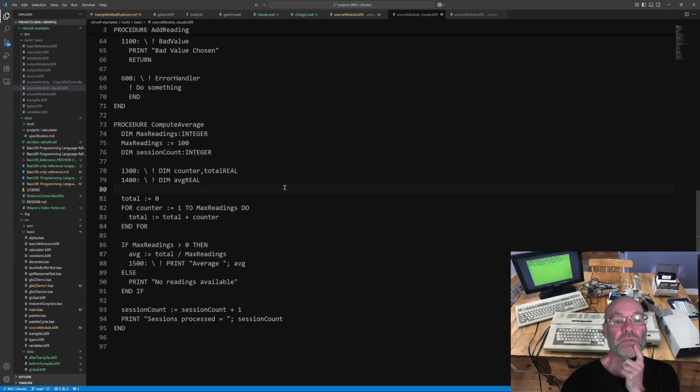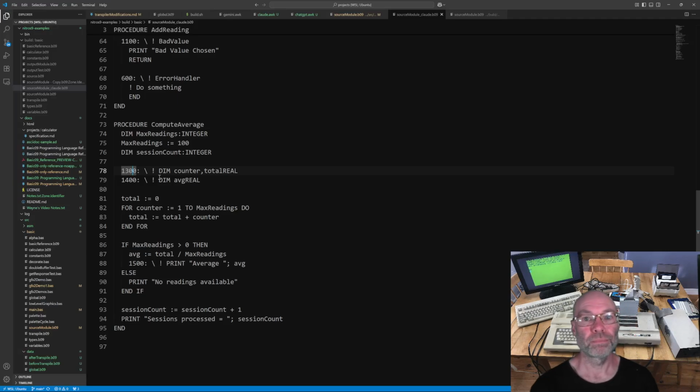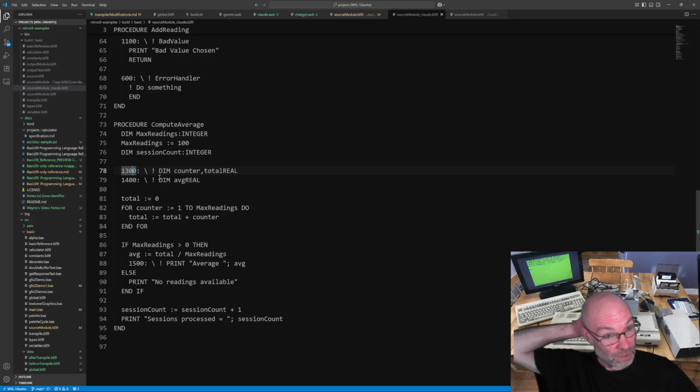So that's my conclusion for this week: if you're going to use a model for code generation, my recommendation, at least as of August of 2025, is Google Gemini. It seems to do a far better job of following the instructions to the letter and not hallucinating odd new behavior like these line numbers that Claude did, and it doesn't just ignore whole sections of the instructions as ChatGPT did. Okay, so that's the end of this video.